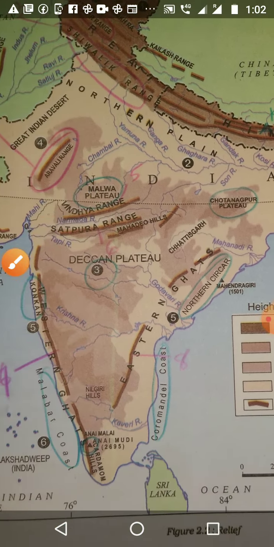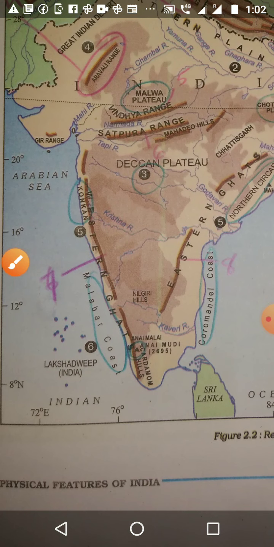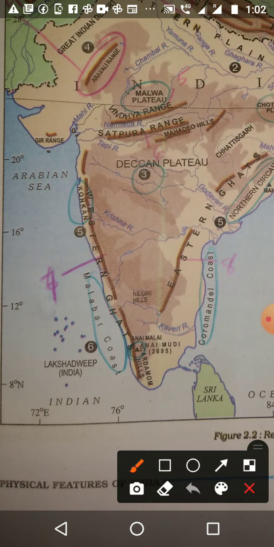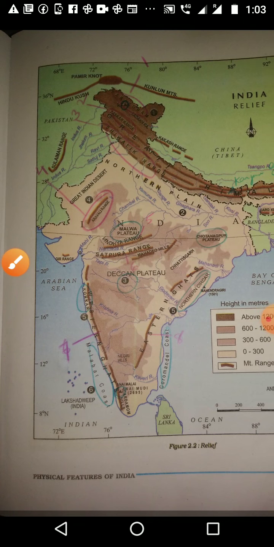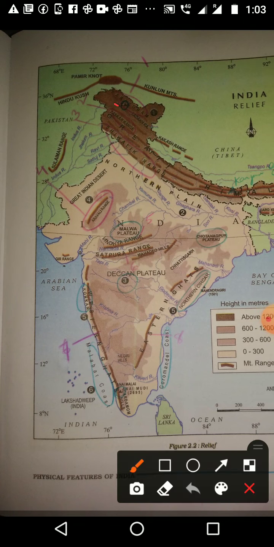Then comes Anamudi, that is here on the Tamil Nadu Kerala border, we can see Anamudi. This is the peak area of the Western Ghat. Okay, only three places we want to study. Once again, let me make it small so you can understand easily. First one is K2, then Kanchenjunga, then we want to study Anamudi. Only 3 peaks we want to study.